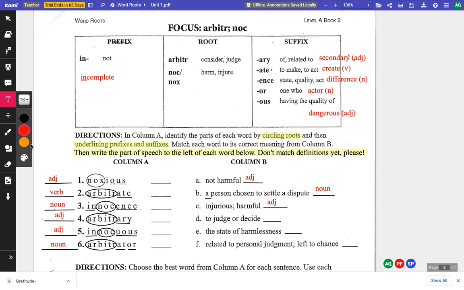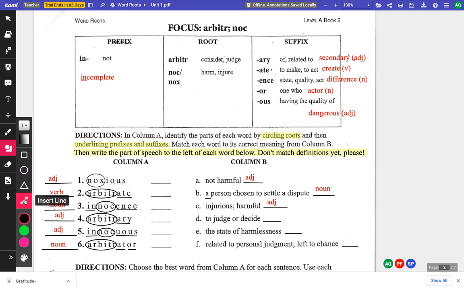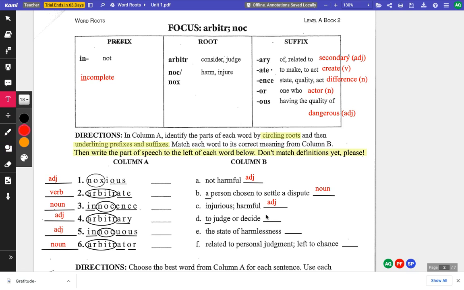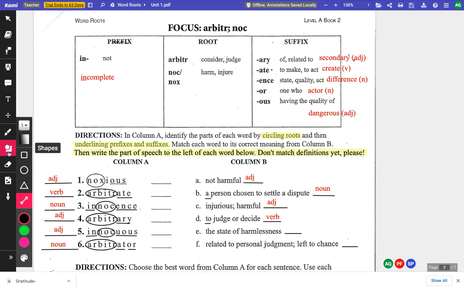To judge or decide, it begins with that word to that we often have with verbs. To judge, to make, to act. So that definition is for a verb. The state of harmlessness, remember when we have an article like a or the, a noun.